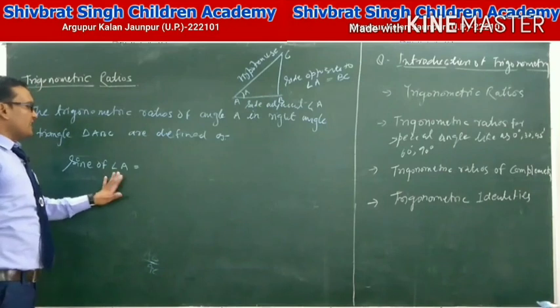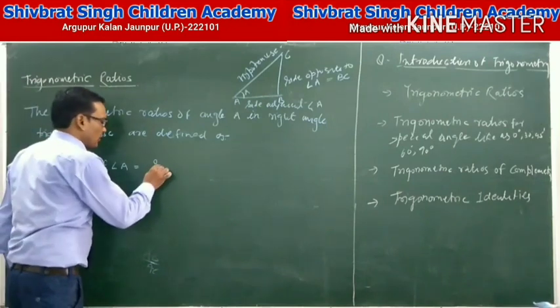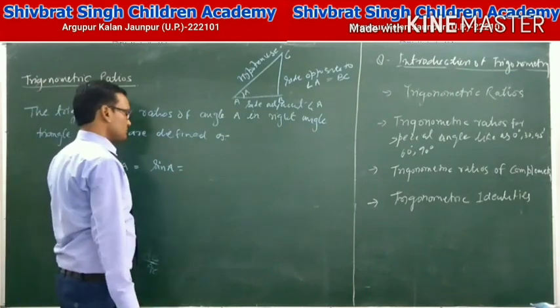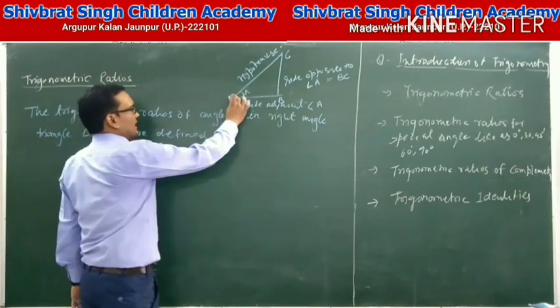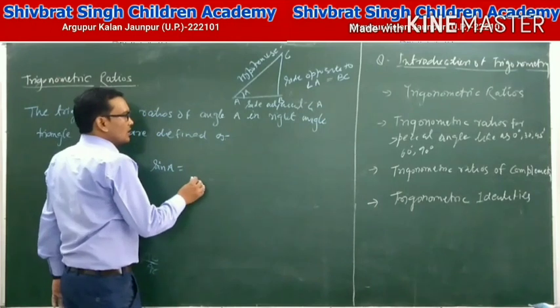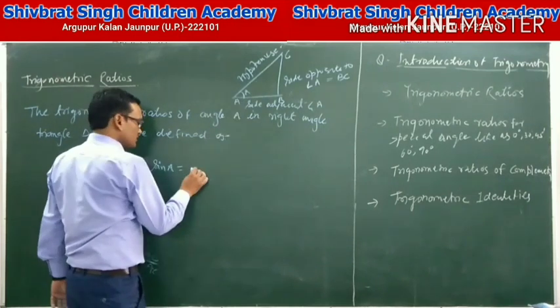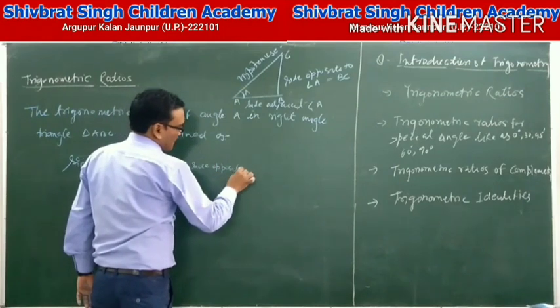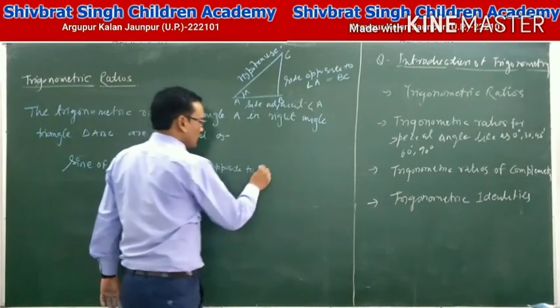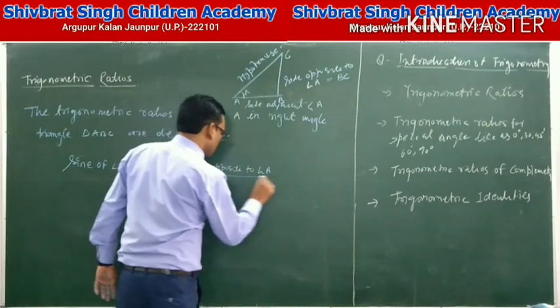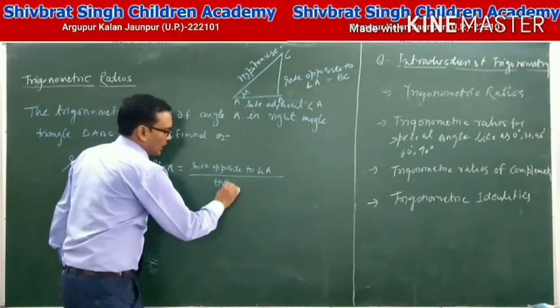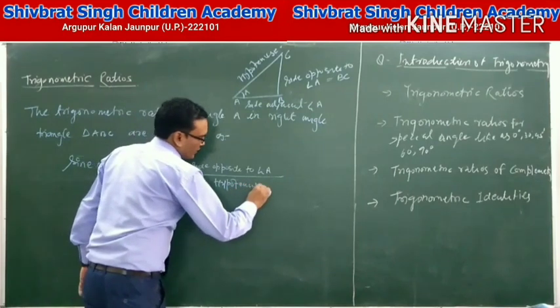Sine of angle A, abbreviated as sin A, equals the side opposite to angle A upon hypotenuse.